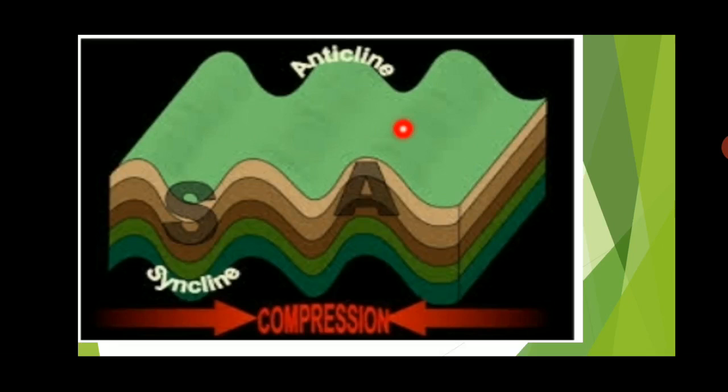You can see here in this picture, this is the landform which has been compressed because of the converging forces pushing each other, and then the fold will appear here. This is the higher portion, anticlines, and this forms the mountain, and this is the lower portion, and these form the synclines, and that is known as valleys.